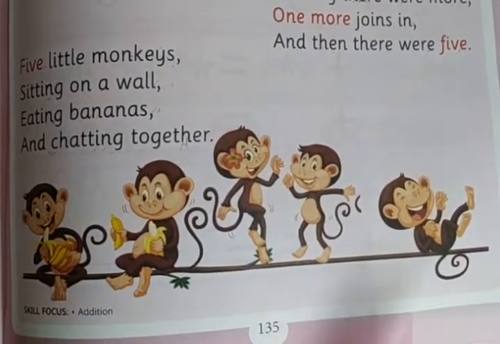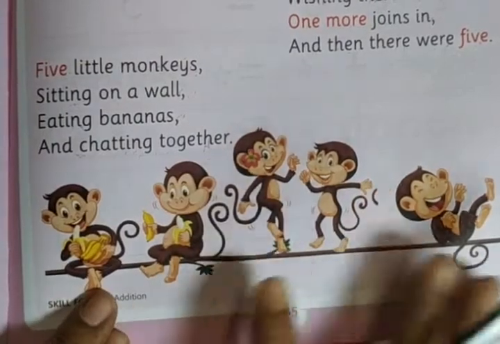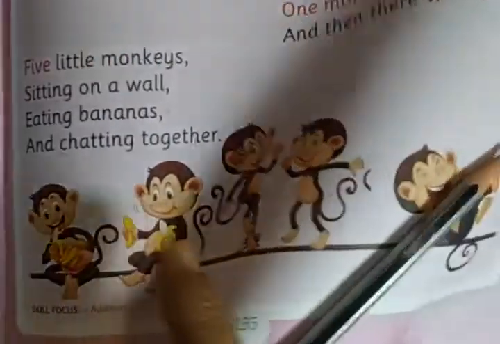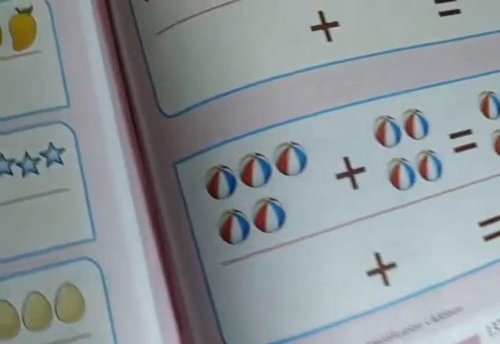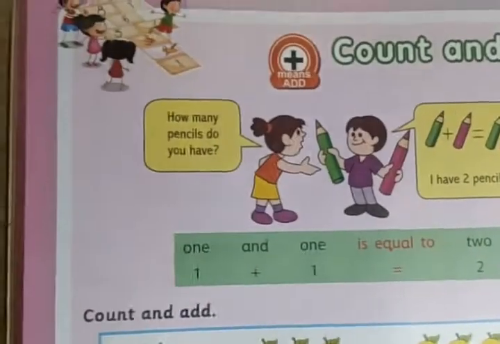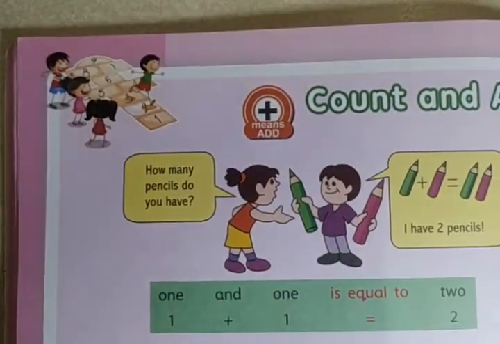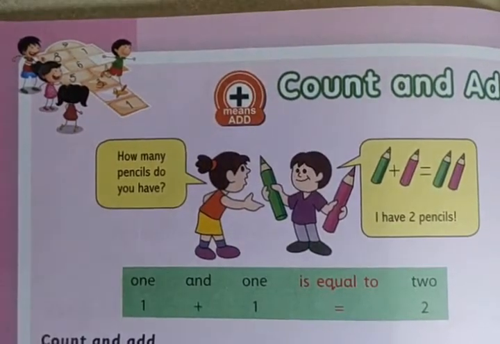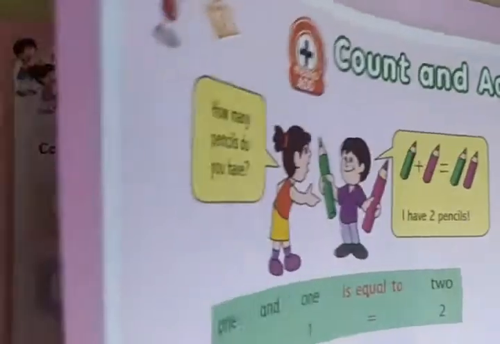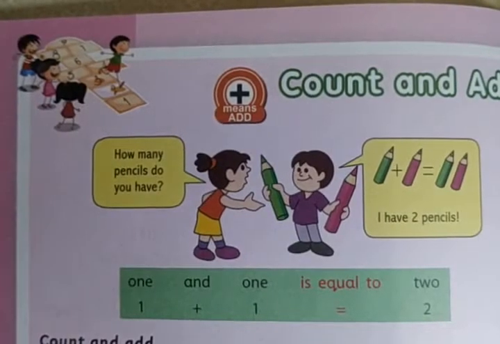Okay, this is a rhyme about 5 little monkeys. Now, as we have studied counting in twos and counting in fives, after that comes a rhyme, 5 little monkeys.